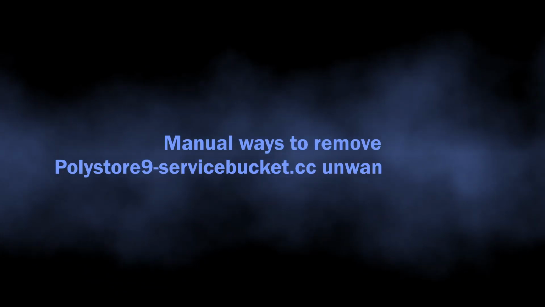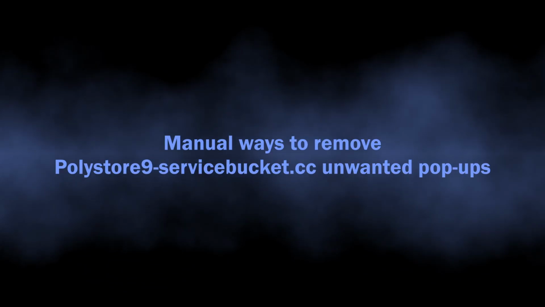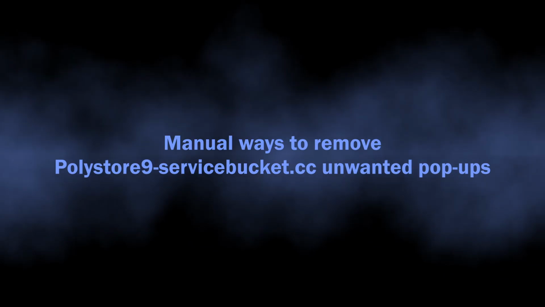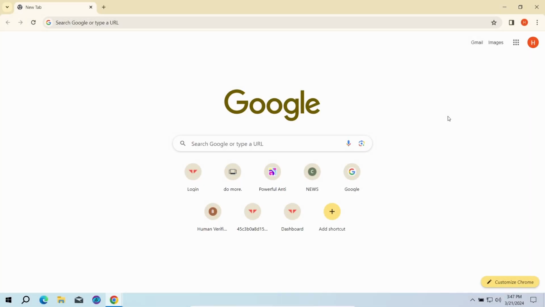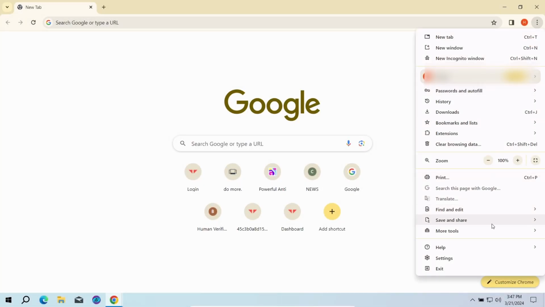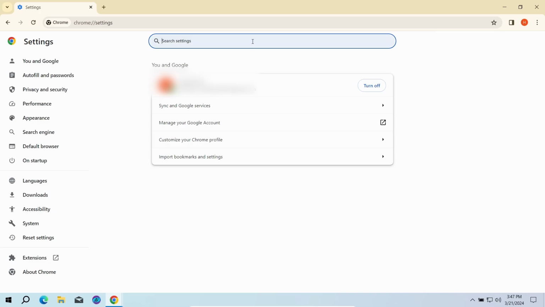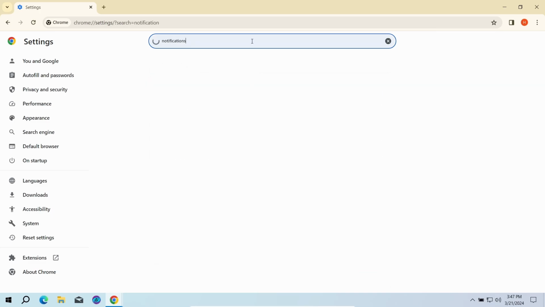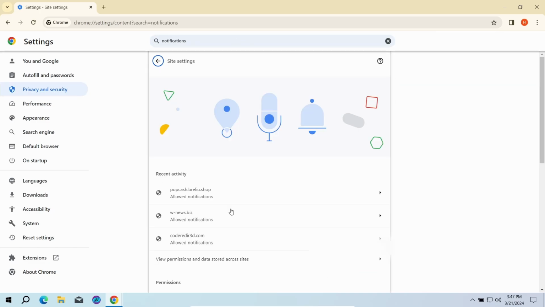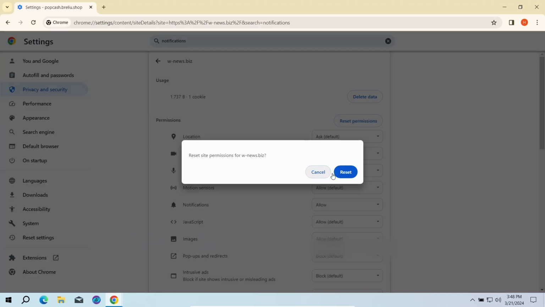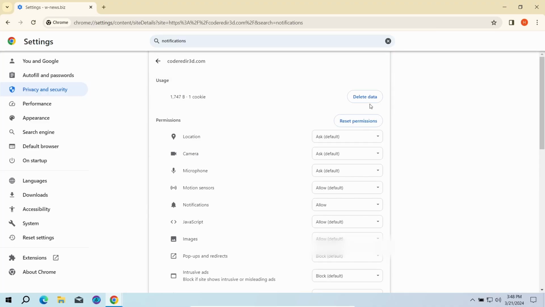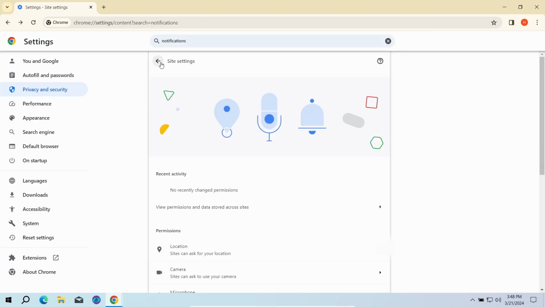You can also try to remove the push ads manually. The key reason why these pop-ups appear is the permission to send notifications for the Polystore9-servicebucket.cc website. To revert these permissions, go to the settings page of your browser and type notifications in the search bar. Here, go to Site Settings and click Notifications once again. That will open the list of websites that are allowed to send push notifications. Here you need to remove every single entry. Once done, just restart the browser for the changes to take effect.